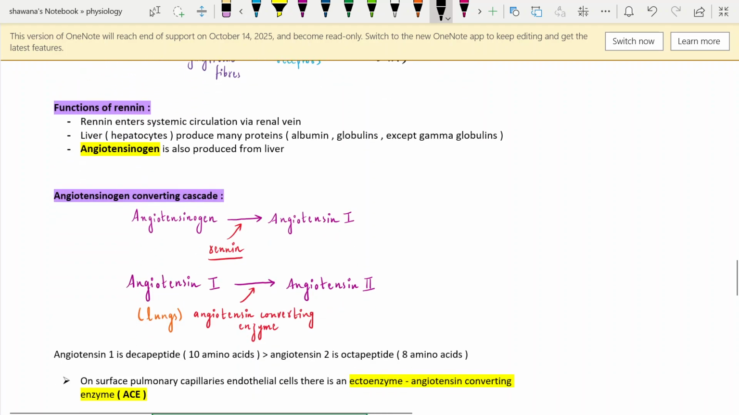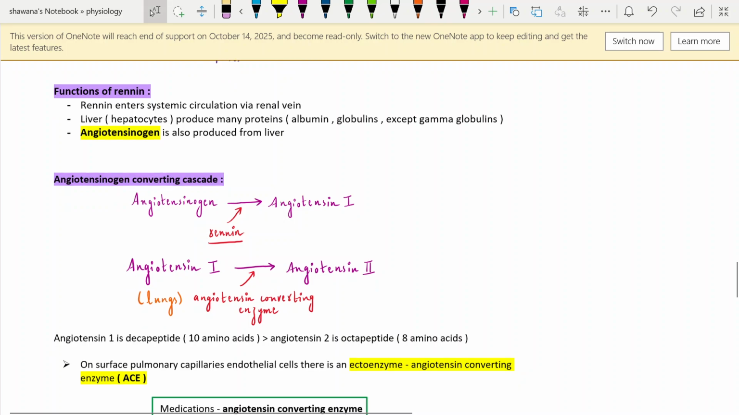Exactly. What are the functions of renin? Renin is released in response to the pressure reduction, in response to the sodium reduction reaching the macula densa, in response to the sympathetic outflow, in response to norepinephrine acting on beta 1 adrenergic receptors, right? And renin enters the systemic circulation via the renal vein.